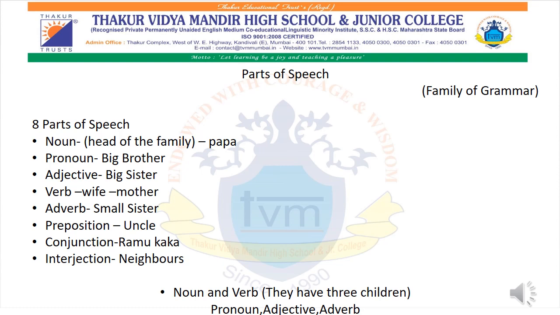Then we have the next member in parts of speech, that is conjunction. We have Ramu Kaka over here. Ramu Kaka is the one who keeps the family joint. If there are any fights in the family, Ramu Kaka will keep them together. So basically, joining words are words that join two words or a sentence. Even if there is any fight, Ramu Kaka will join them together.